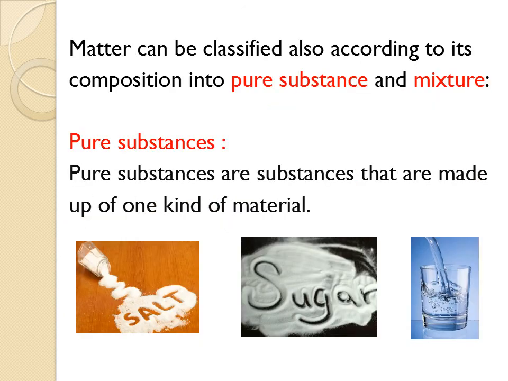Now, matter can also be classified according to its composition into pure substance and mixture. What is pure substance? Pure substances are substances that are made up of one kind of material. For example, salt, sugar, and water. They are made of one material, so they are called pure substances.